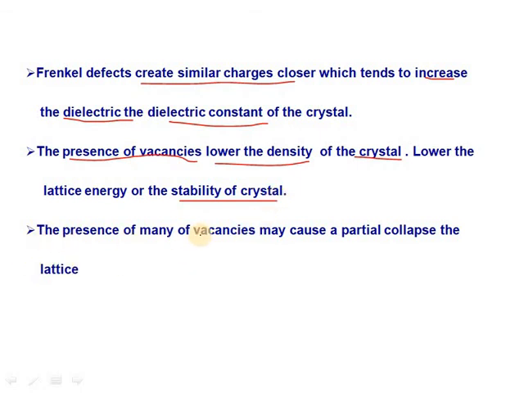There may be many vacancies in these crystals. They can partially collapse the lattice, and such vacancies affect the crystal lattice.